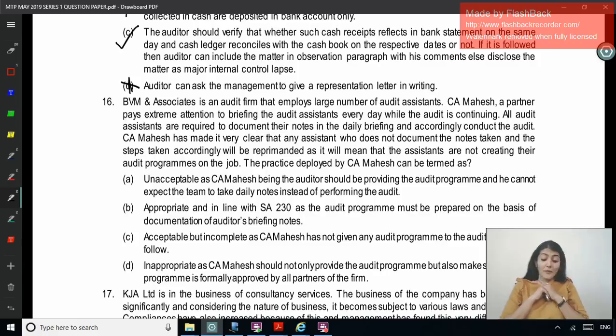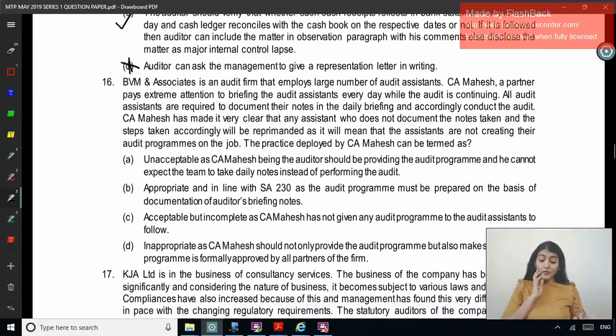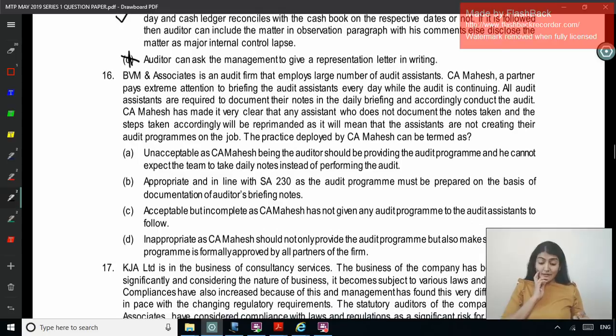CA Mahesh had made it very clear that any assistant who does not document the notes taken and the steps taken accordingly will be reprimanded or warned, as it will mean that the assistants are not creating their audit programs on the job. The practice deployed by CA Mahesh can be termed as... so he's telling you should make notes every day, and if you don't do it, it will be like you've not created an audit program.